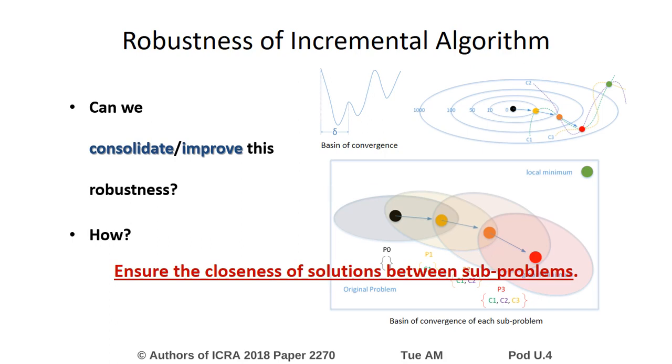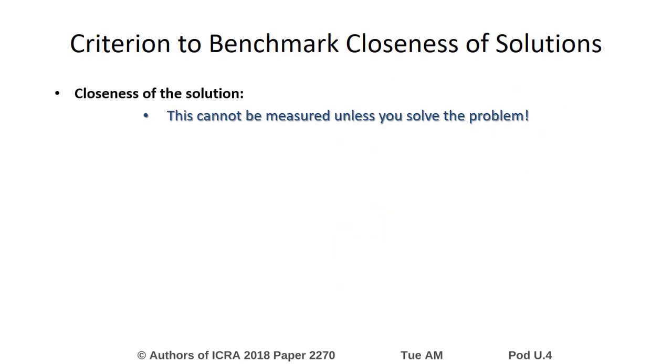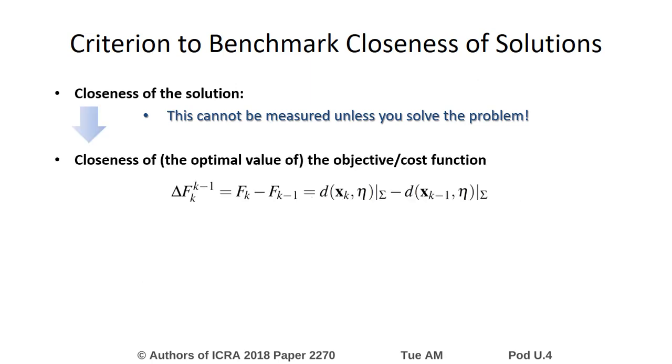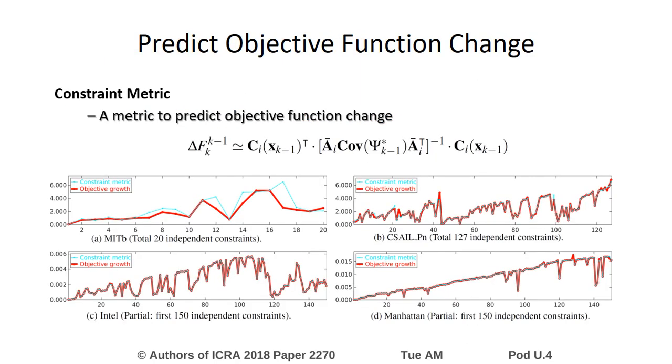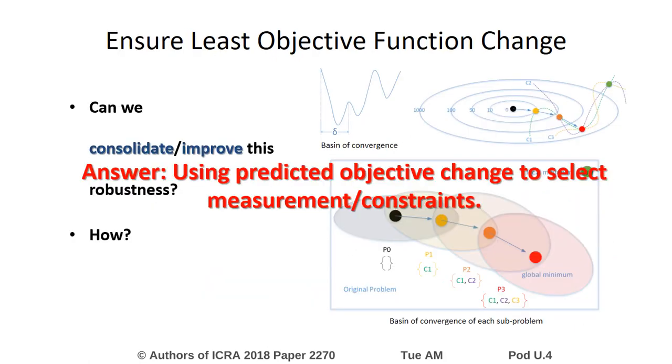between subproblems. However, the closeness of the solution cannot be measured directly unless you solve the problem. So to benchmark the closeness of solutions, we use the closeness of the objective function. The problem is, how can we measure the closeness of the objective function without solving the problem? It comes to our second contribution, which is a metric to predict the objective function change without solving the problem.